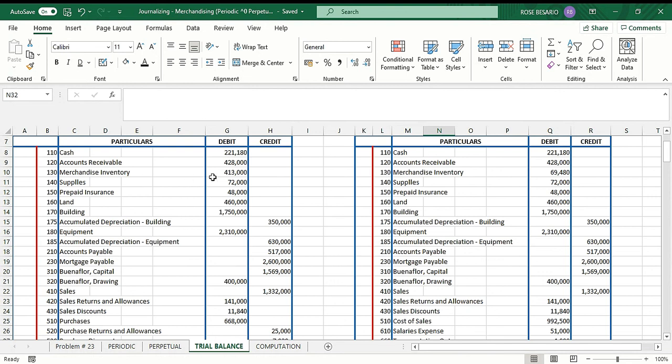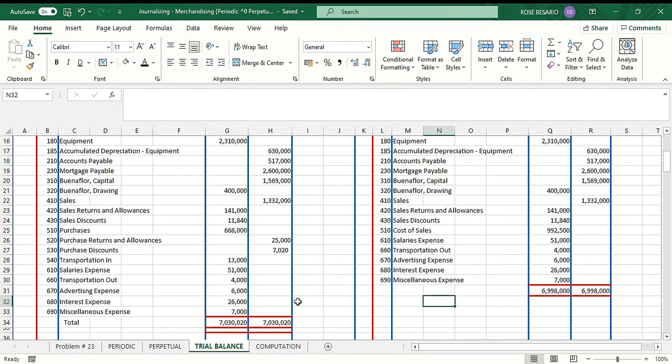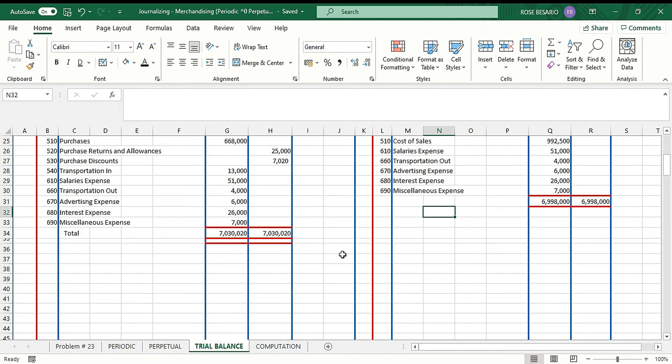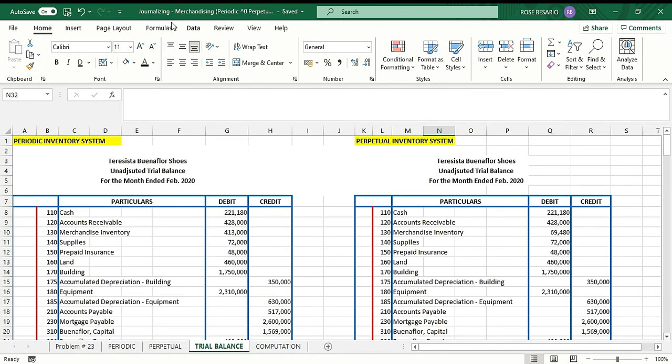They will differ with their merchandise inventory account because under the periodic inventory system, your merchandise inventory account is 413,000, while the merchandise inventory under the perpetual inventory system is 69,480. All the other amounts remain the same. Okay? So that's the difference between the periodic inventory system and the perpetual inventory system. Okay, so that's all. Thank you.